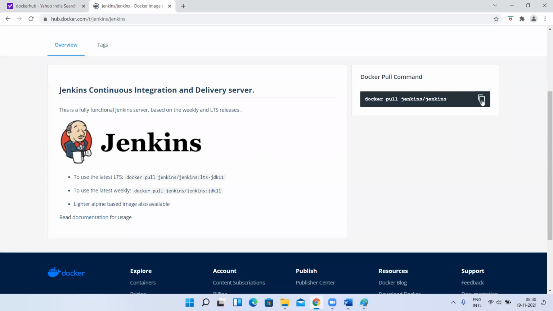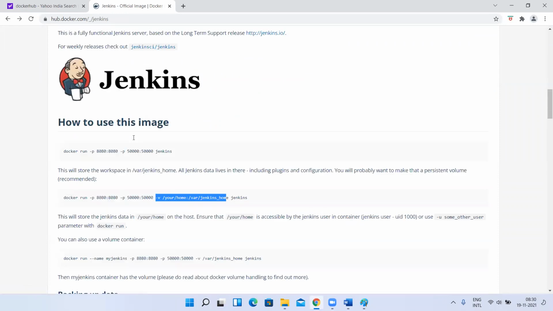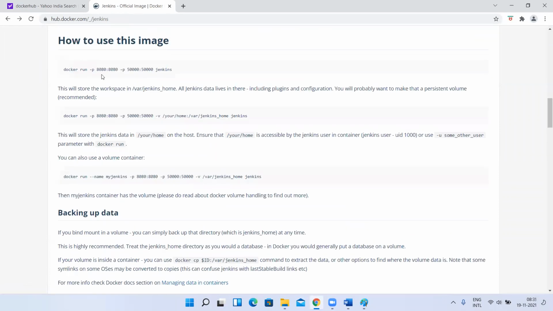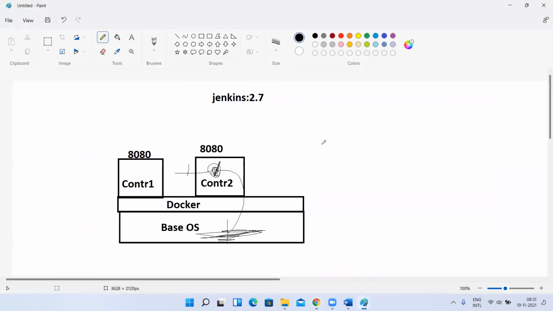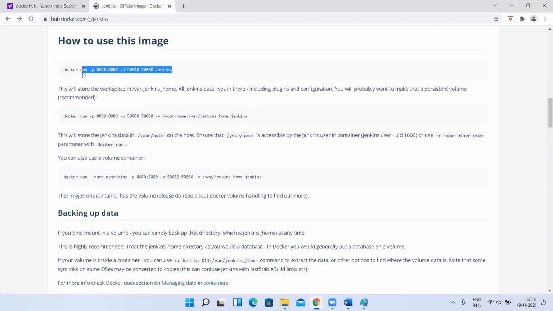But let me take this, this is not enough. This is just for pulling. I don't want to do that. I want to create a container as well. So let me take this example. But I'll use that image, not this Jenkins image, the Jenkins/Jenkins image. Okay, let me copy this.